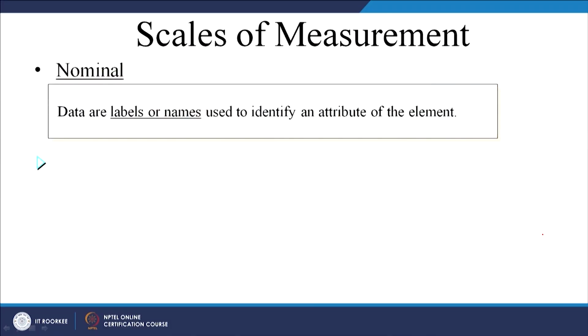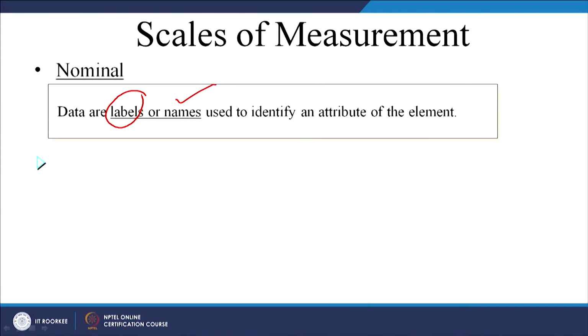Nominal scales, as I said, are used for identification of something. Let us say in your class you have 30 students, so you have different names, right. Let us say Ramesh, Suresh, John, and so on. That is nothing but a nominal scale. We are using some labels to identify an object or a person or a group. So, that is nominal scale.